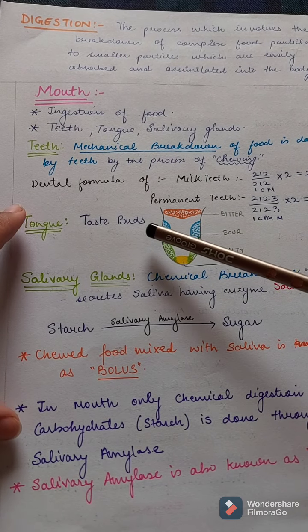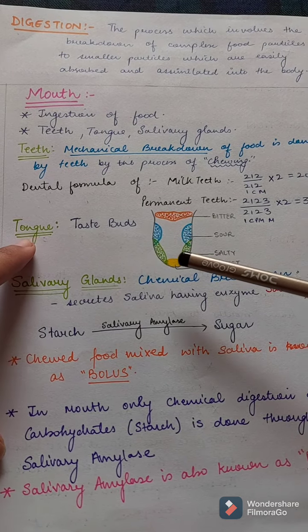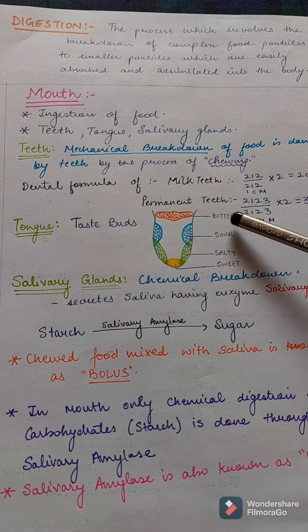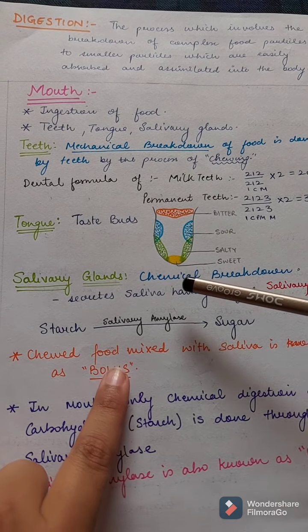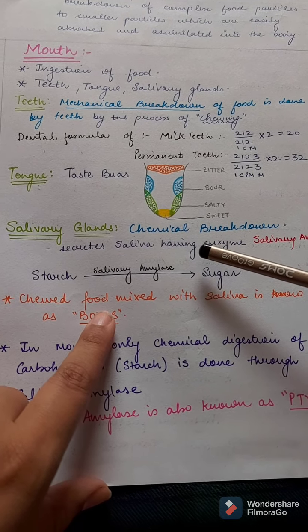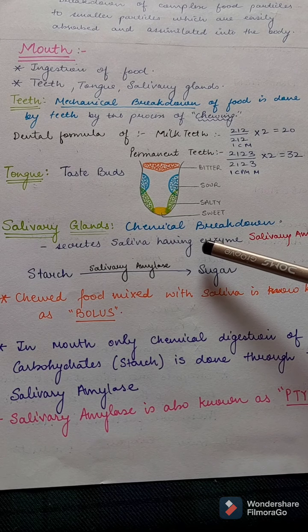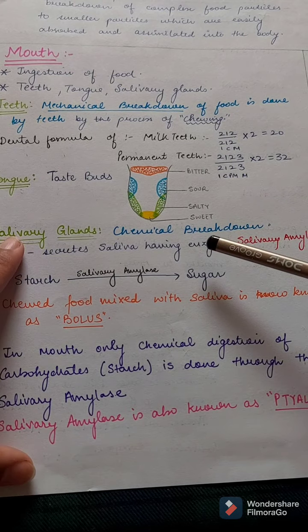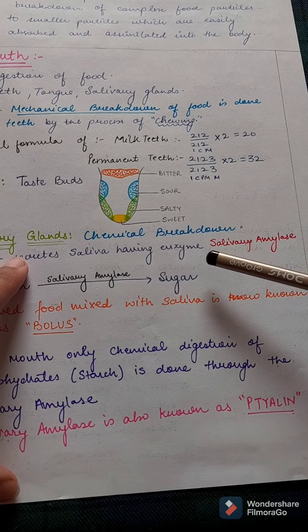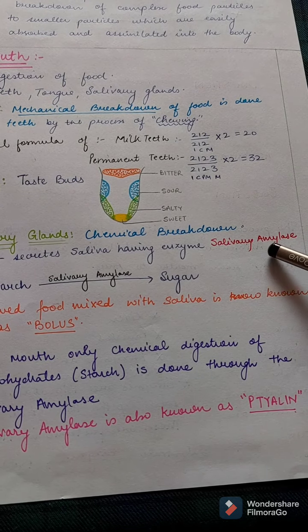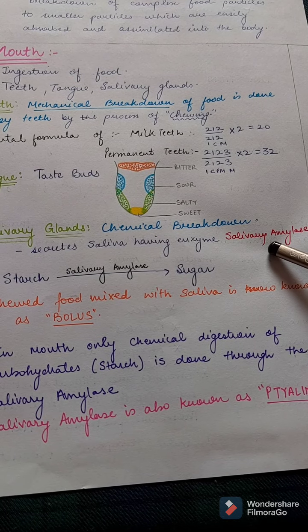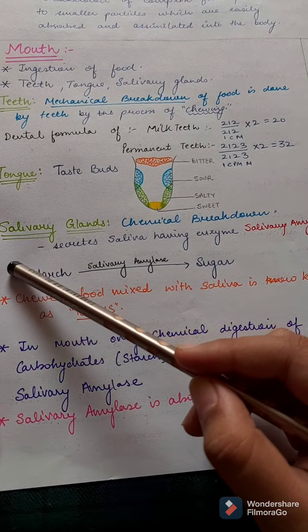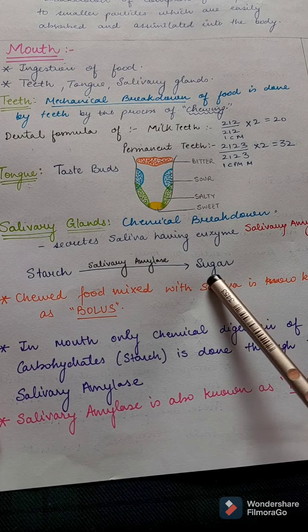Tongue. Tongue has taste buds. So these are the positions of the taste buds for sweet, salty, sour, and bitter. Salivary glands. These are the glands in the mouth which are useful for the chemical breakdown. So what is the function? The salivary glands secrete saliva having the enzyme salivary amylase. So what does this salivary amylase do? It converts starch, which is a carbohydrate, to sugar.